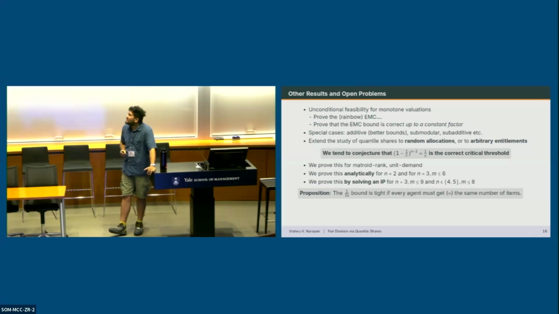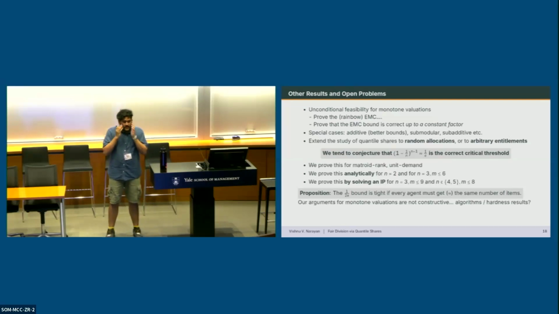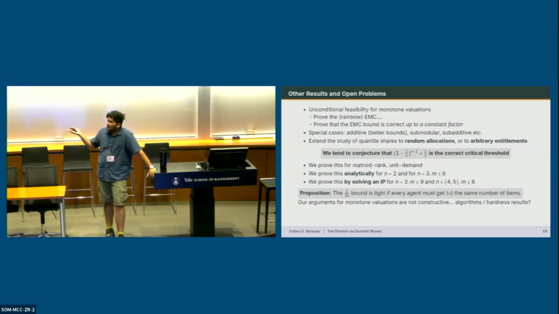But we also show that the 1 over 2E bound is tight if every agent must get approximately the same number of items. So even if you prove the Erdős matching conjecture, all you're doing is showing that the 1 over 2E bound is tight. And to get to 1 over E, you need some new techniques that assign unbalanced bundles to the agents. Finally, our arguments for monotone valuations are not constructive, just an existence result. So this leaves a lot of open questions about algorithms or hardness for these types of problems.